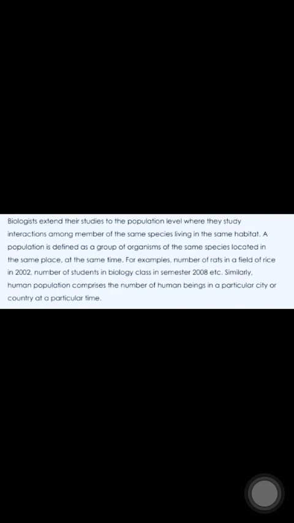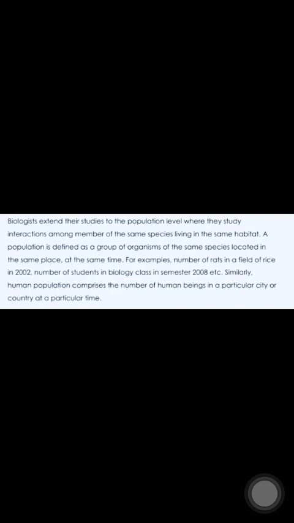For example, number of rats in a field of rice in 2002. Here we are talking about area and year. Number of students in biology class in semester 2008. So these are populations.